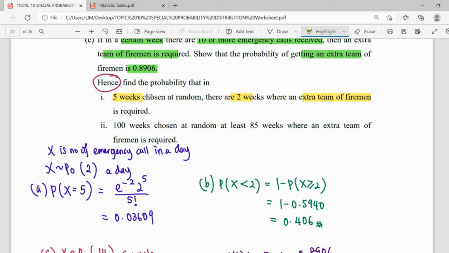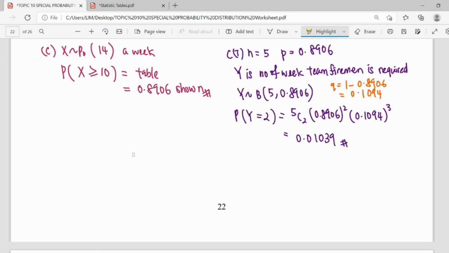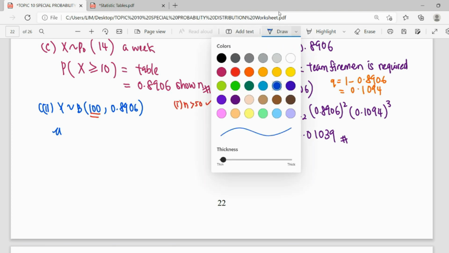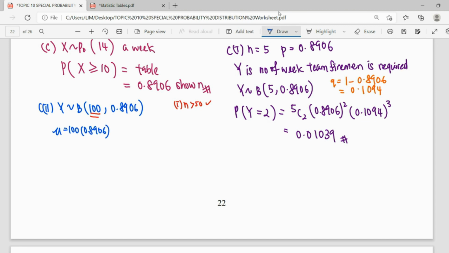Okay, so continue. Part C2, originally it is 5 weeks. Now they change the question to 100 weeks, at least 85 weeks. Still the same situation, an extra team of firemen is required. So our Y here for question 2 is distributed binomial, now n is 100. As we see, our binomial sample here has n more than 50 already. So we check the first condition, n is more than 50. Secondly, we seek the mean, and we will notice that the mean is 89.06.